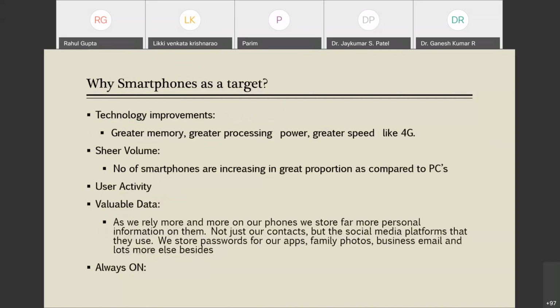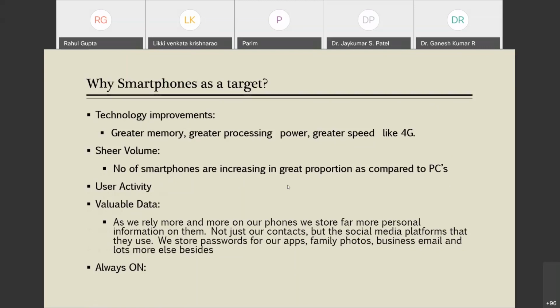Next, we have seen a consensus from 2017 till 2020 that smartphones, or mobile devices, are becoming a target these days. What are the reasons behind it? There could be many, but a few that I have listed here: first, technology improvement, like greater memory, greater processing power in our mobile devices, and greater speed like 4G.